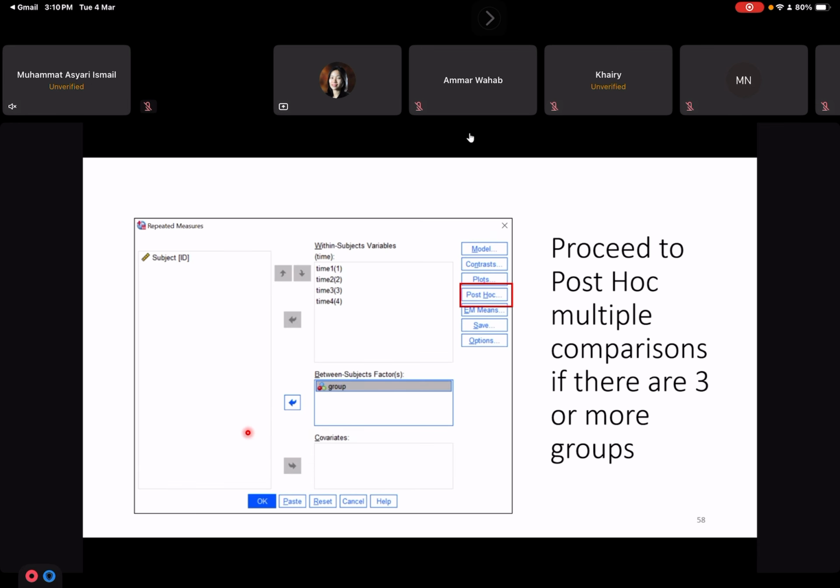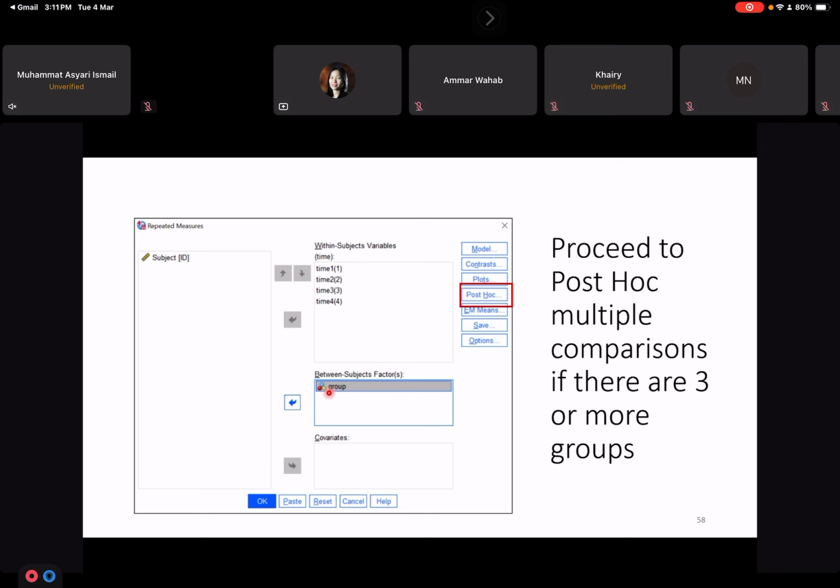Okay, if you have 3 groups or more than 3 groups, you should proceed to post-hoc multiple comparison. So let's say your study involves 3 groups, sometimes in experiment you use different doses, like 10 ml, 20 ml, and 30 ml.